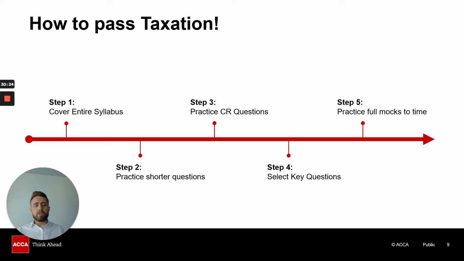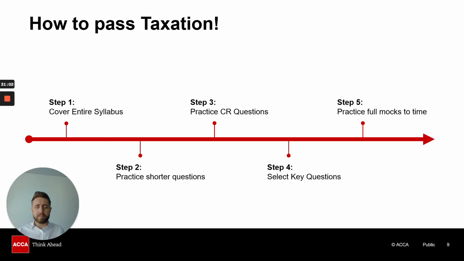Then step 4 would be to select some key questions. So at Phoenix, what we would do is we go through our exam kits, we give students key questions that they must practice before they do go into the exam. This will give you confidence. It will give you a broad range of different styles of questions that can come up and will be tested in your exam. This is preparing you fully for the exam, covering lots of syllabus areas and lots of content from an exam perspective.